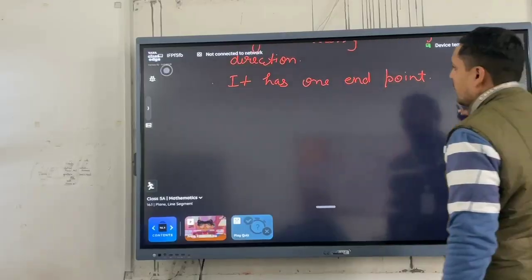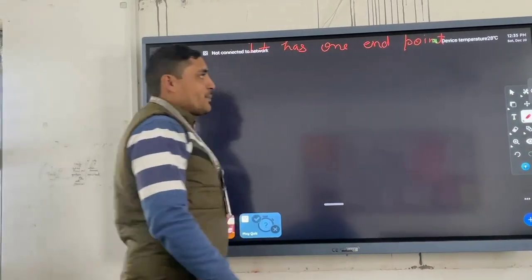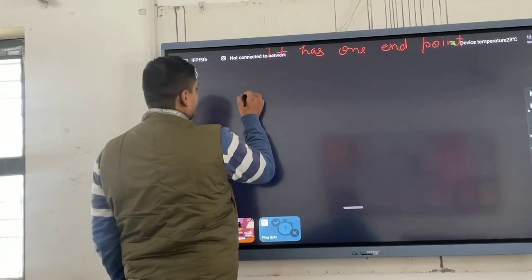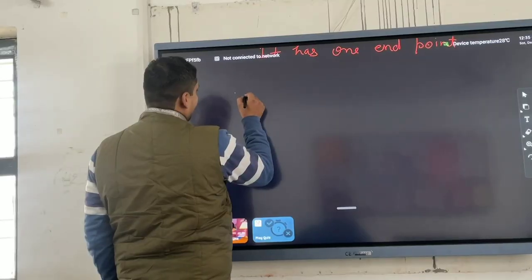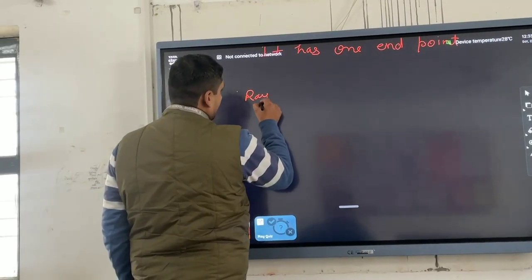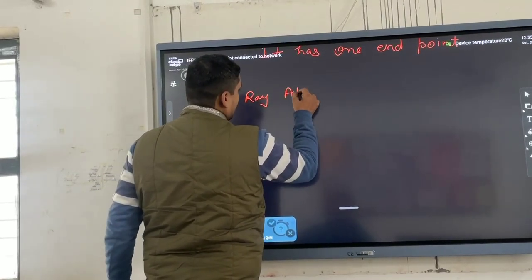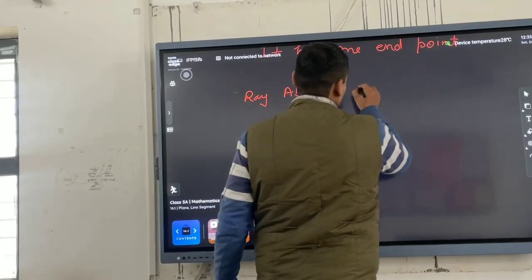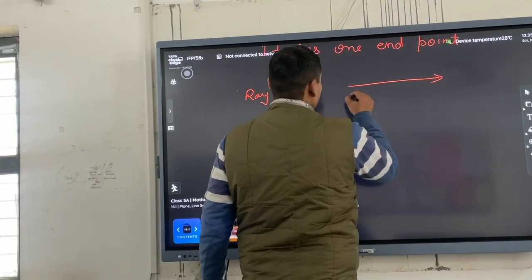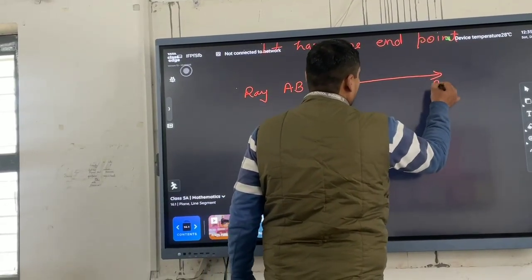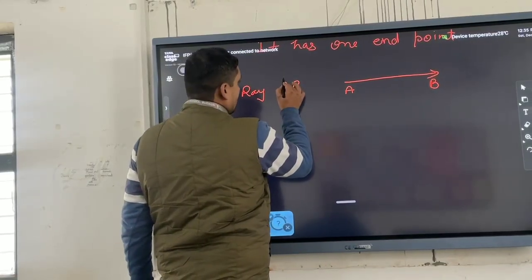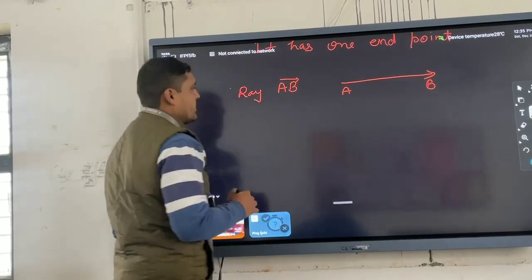Now the way to represent the ray. Suppose we have a ray AB, then we will represent it like ray AB.